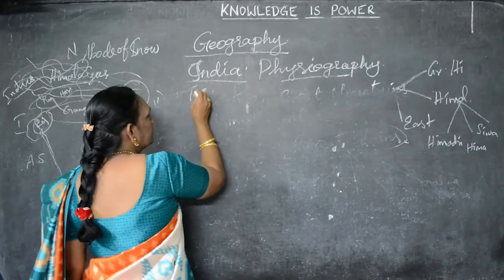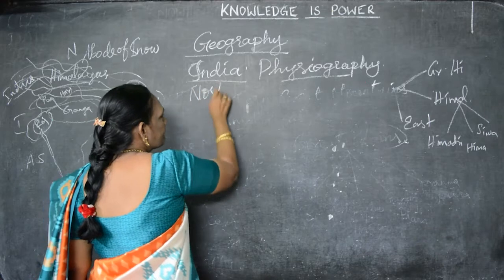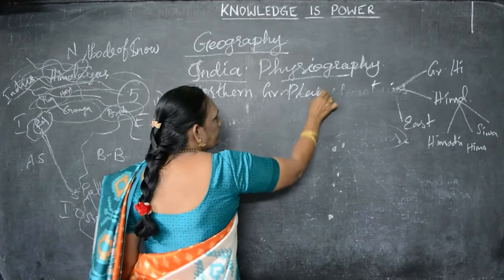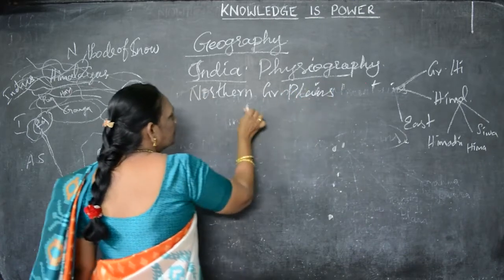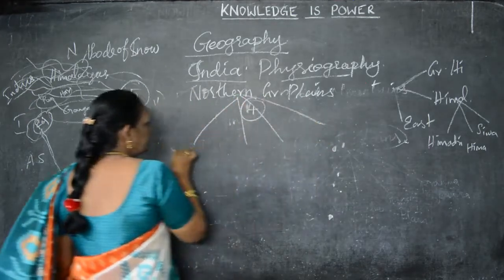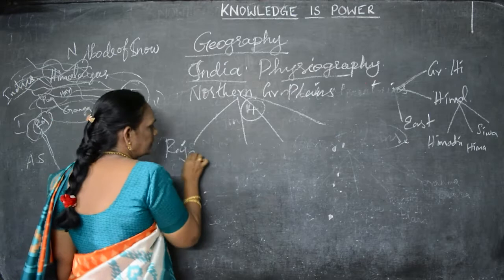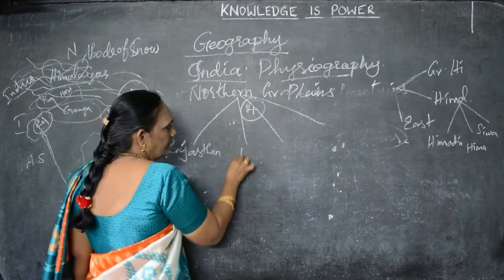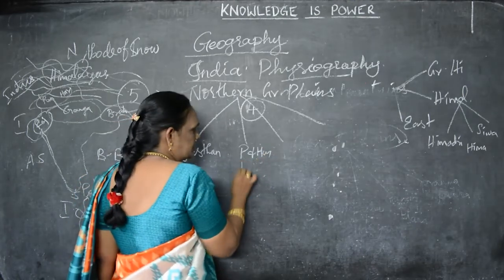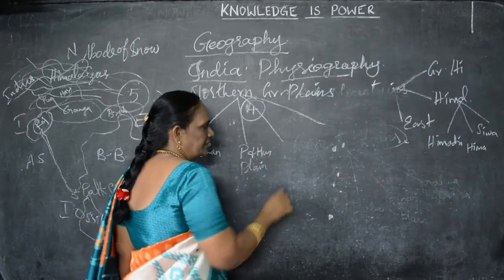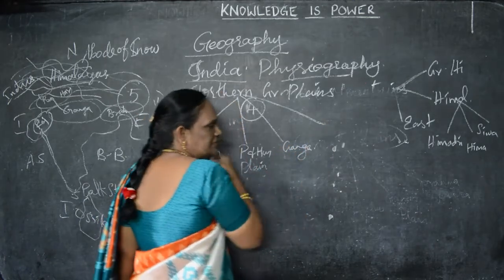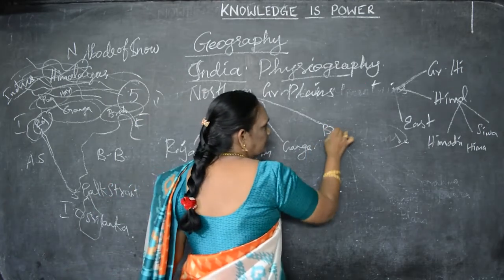So the northern Great Plains, how many types did I tell you? 4. What are they? Again you say, children. Yes, very good. The Rajasthan Plain and Punjab and Haryana Plain, I have already written, just the abbreviation. Shortly I am writing. Then the third one is Ganga Plain. Just to explain each and everything, I am writing this. Then Brahmaputra Plain.